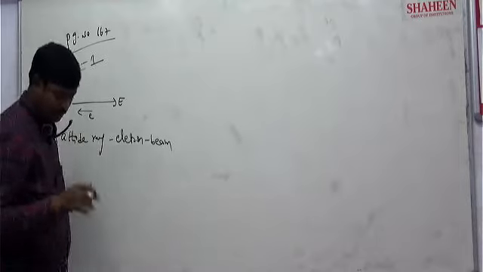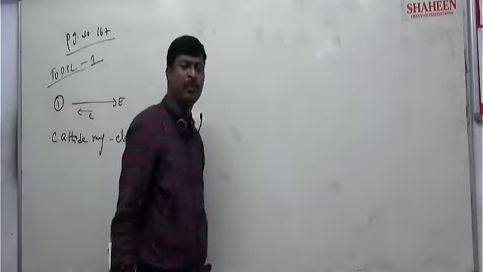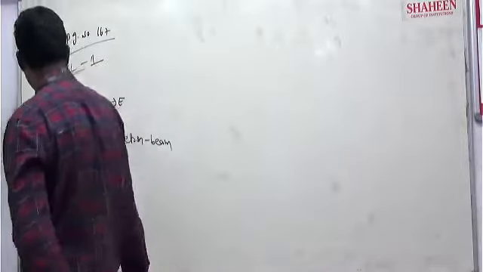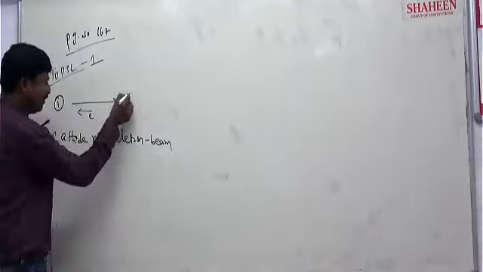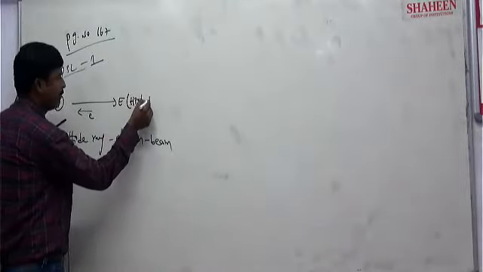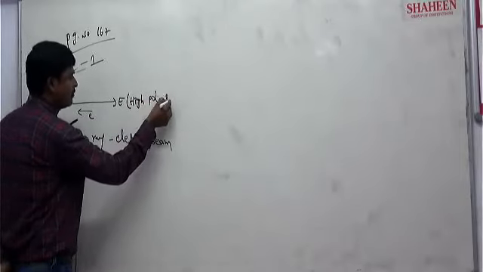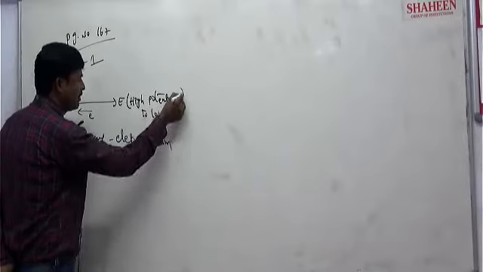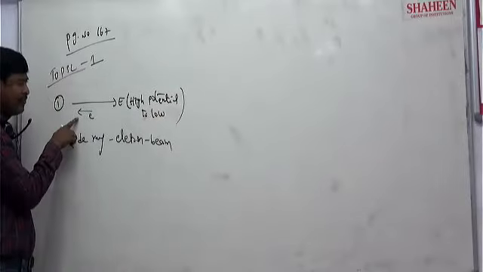Correct? But the electric field is generally present from higher potential to lower potential. Then the electron moves from where to where?